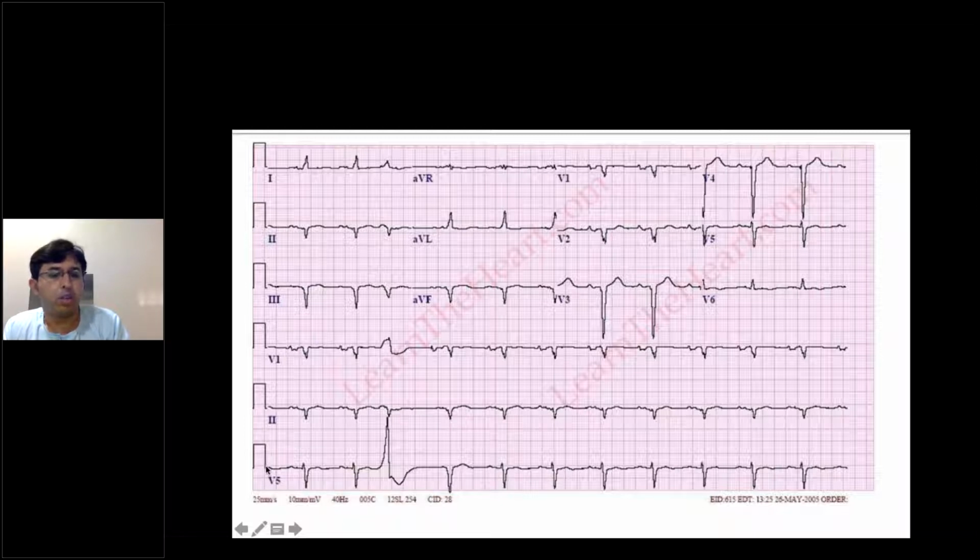The calibration voltage should be around 10 mm, then it is properly calibrated. The speed is mentioned below, 25 mm per second. So the first thing when you see the ECG, it should be written 25 mm per second, 10 mm per millivolt. You should have a brief look, otherwise you can get misled.